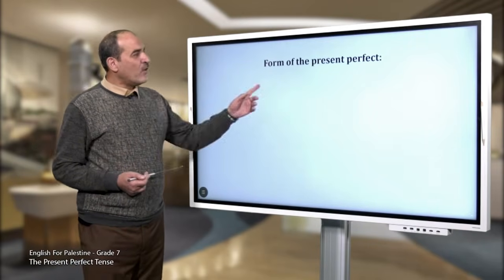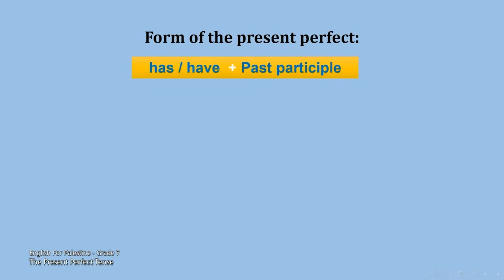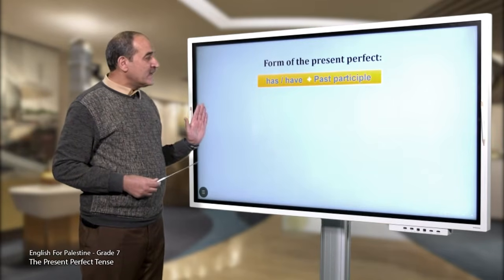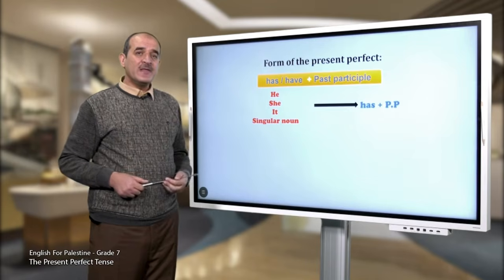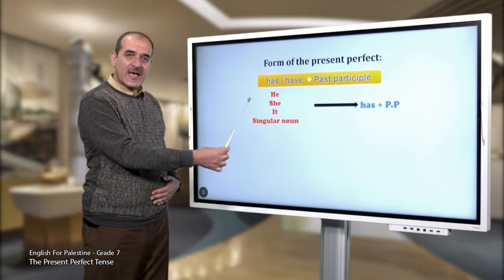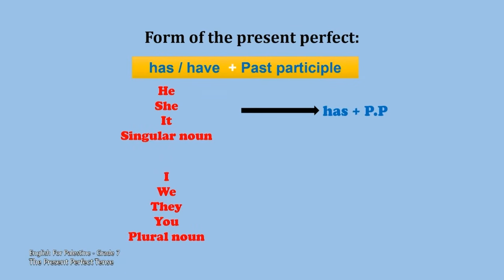Let's have a look at the form of the present perfect. We should use has or have plus the past participle of the verb. Now, when shall we use has and have? He, she, it, or Ali, Huda, the cat, we use has plus the past participle of the verb. So could you please say with me, Ali has, Huda has, the cat has. Whereas I, we, they, you, we should use have plus the past participle.